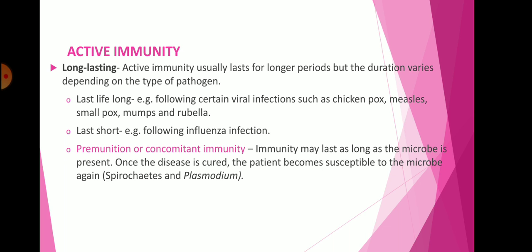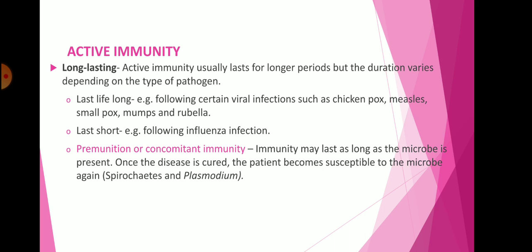So whenever a human gets exposed to measles or these viruses, they start to respond against those viruses. That is active immunity having a lifelong effect in the body, but in some cases it lasts only a short period, for some infectious viruses like influenza. So they are active but for a short period.